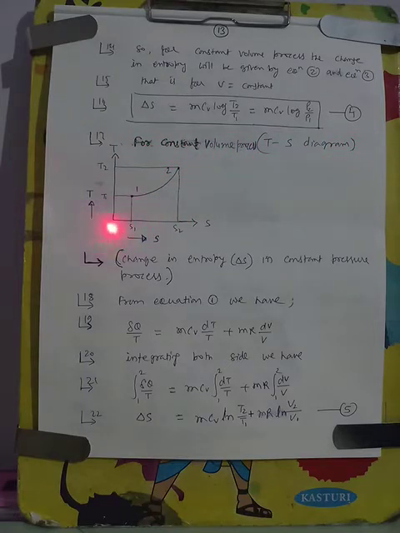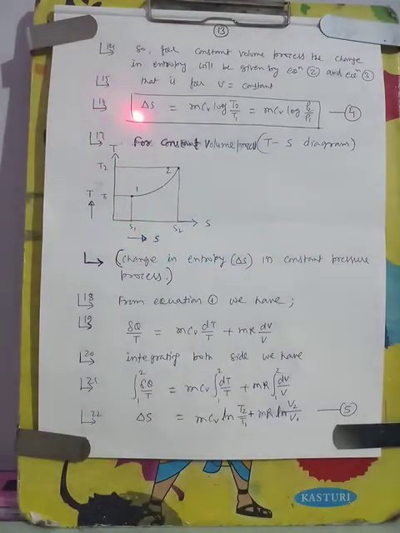We take x-axis entropy and y-axis temperature, and when we draw the TS diagram, we will get this curve. Gradually, when temperature increases, the entropy will also increase, because the change in entropy is given by P2 by P1.